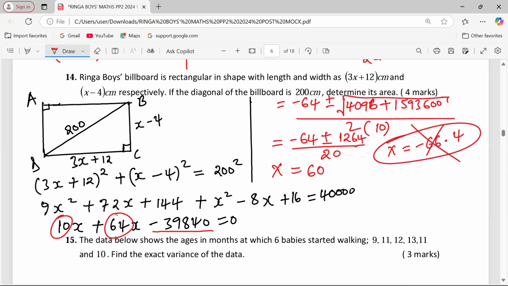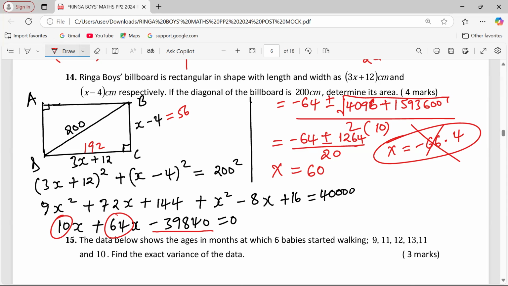Now with x as 60, we can find the exact dimensions of the rectangle. So this rectangle will be measuring, when we take x minus 4, that is 60 minus 4, we will have 56 here. Then on the length, it will be 3 times x, which is 60, then plus 12. That will give us 192. That will determine the area of the billboard.